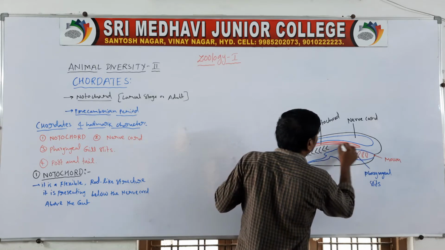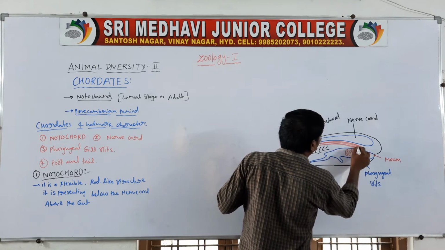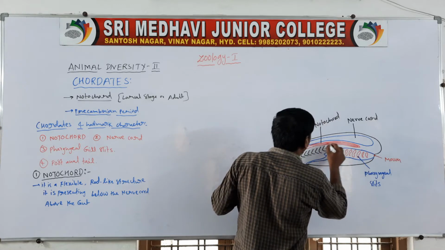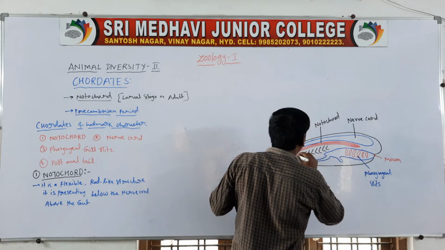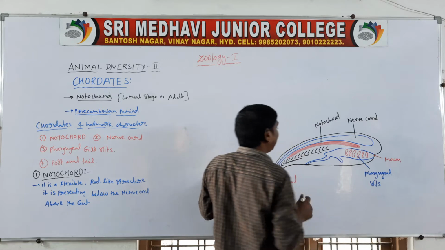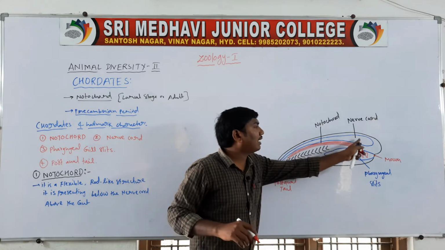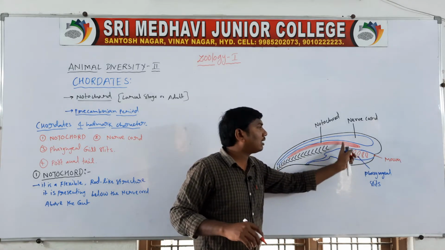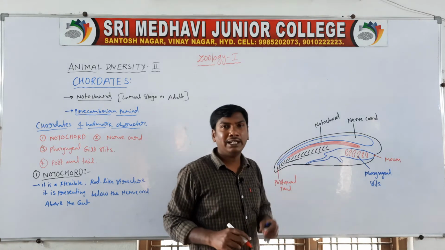So this is the notochord. It is a flexible rod-like structure. It is present below the nerve cord, above the gut.